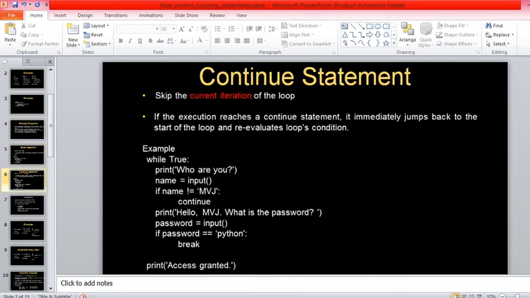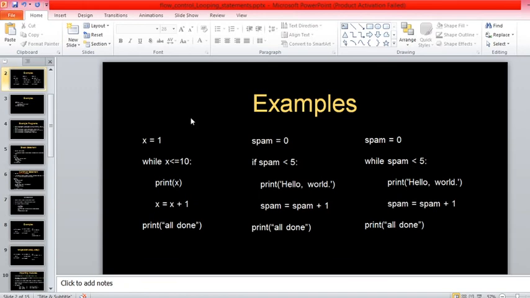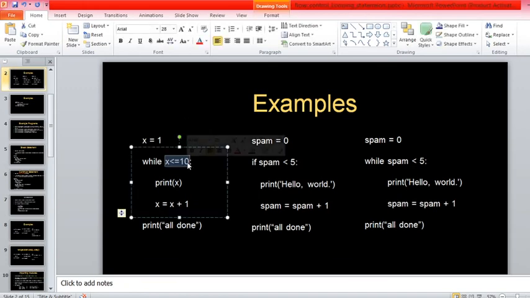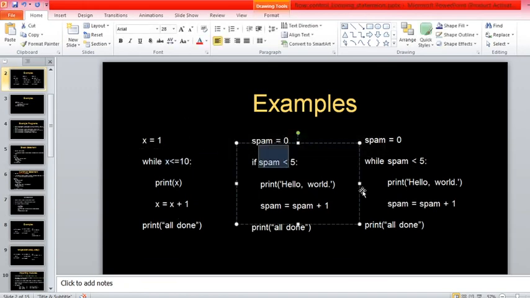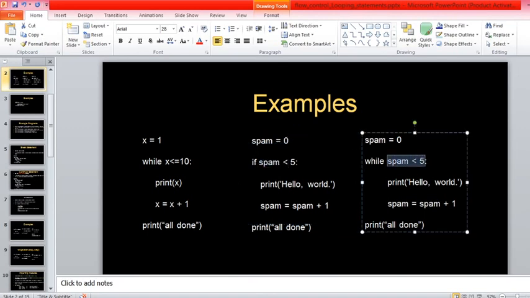But in Python, the while loop with x less than or equals to 10, and while spam less than 5, these examples are called counter control loops. Counter control means the loop runs a specific number of times.